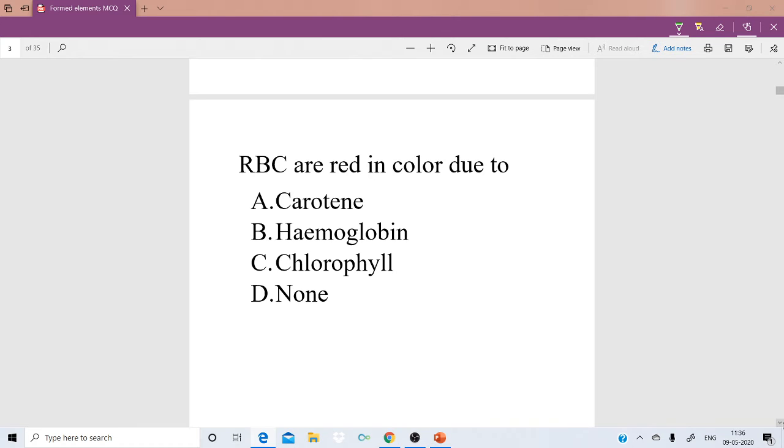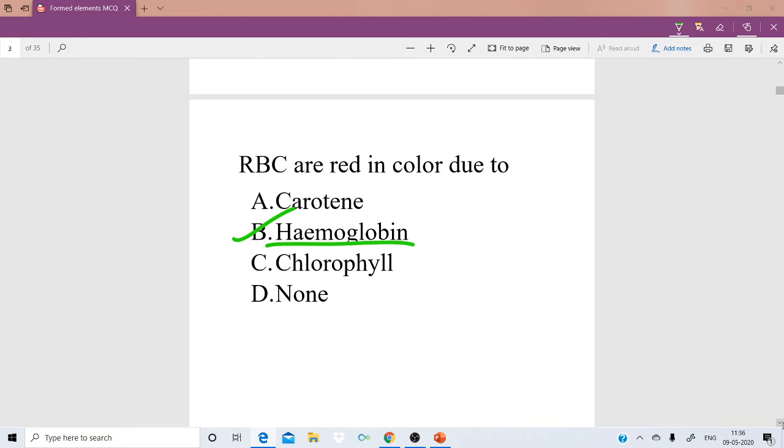RBC are red in color due to a red pigment called hemoglobin. Hemoglobin is an iron complex protein which can carry oxygen to each and every cell present in our body.